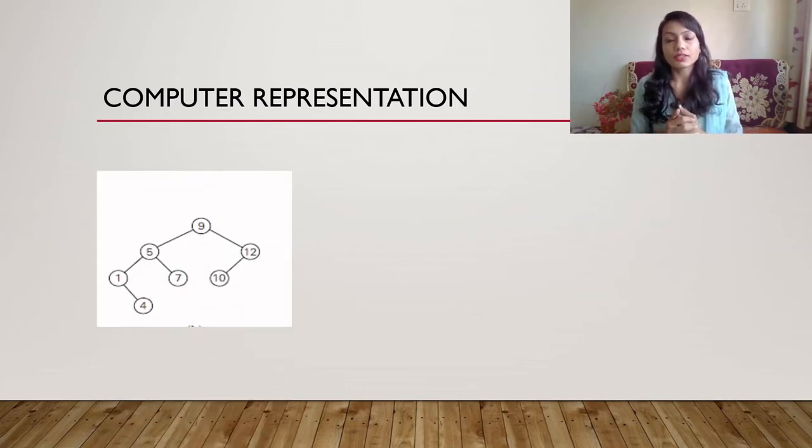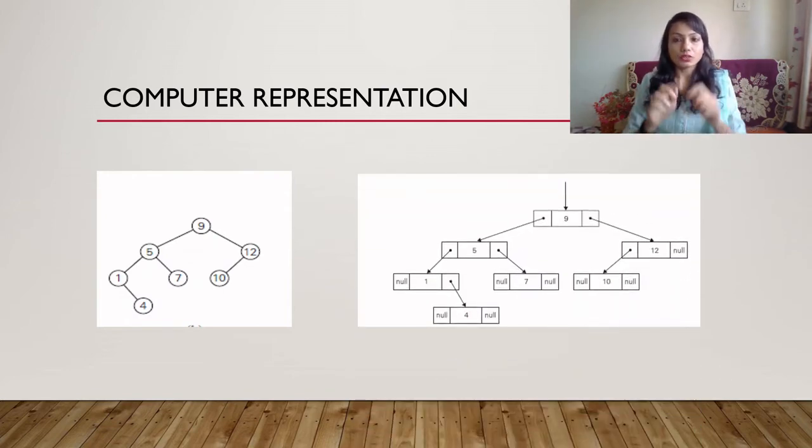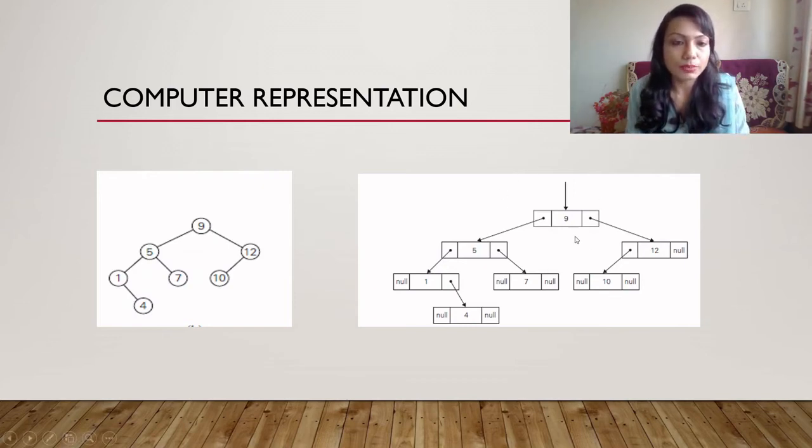Okay, so this was the tree we saw now. How is it represented in the computer? We cannot draw and represent this in the computer, right? So we can use something called a linked list. We take a set of nodes. In a node, we'll have 3 parts. The middle one will be the actual data, as you can see. Then it will have 2 pointers. One points to the left child, and the other points to the right child.